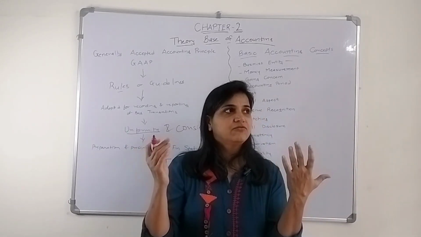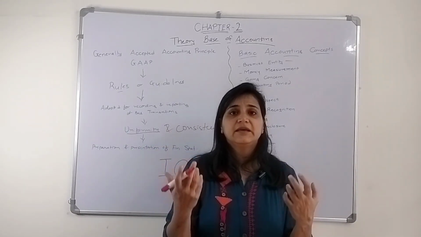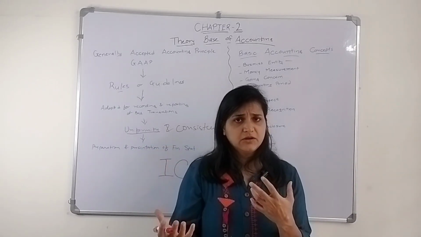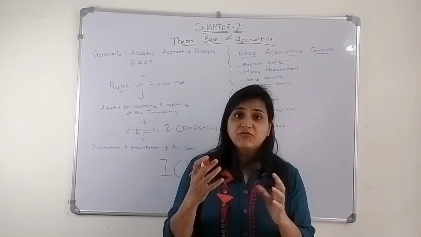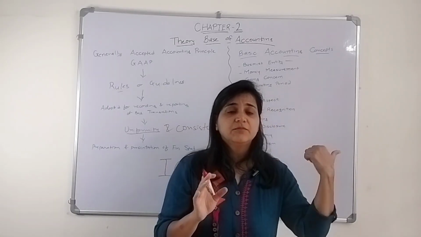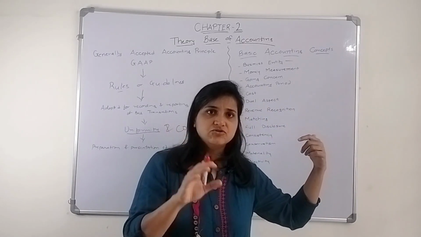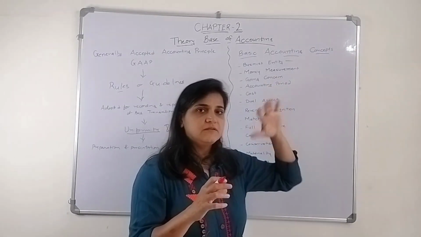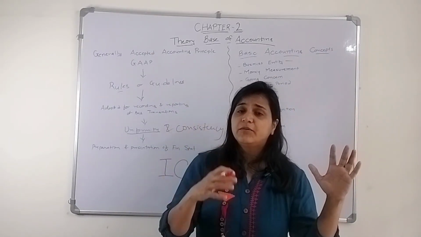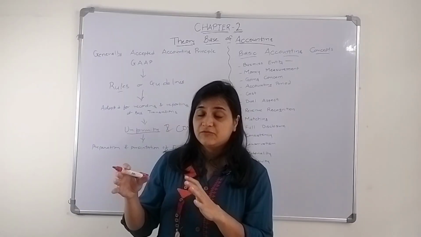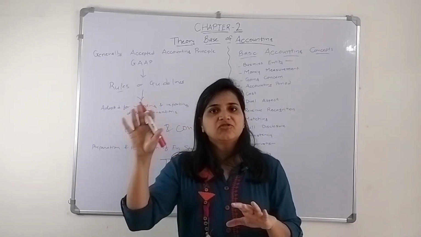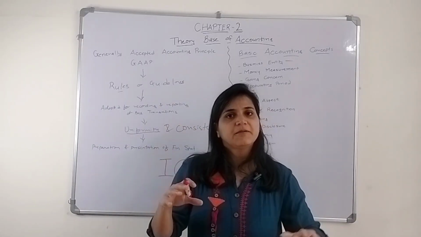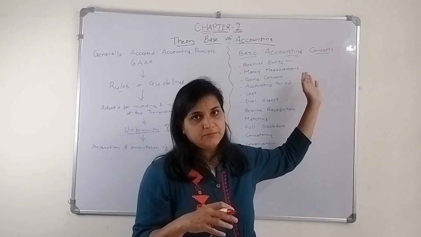For example, the owner is buying a mobile phone. He cannot charge it for his personal use, only for the purpose of business. If he is buying a mobile phone for the business, it's okay. But if he is buying it for his personal use, he cannot charge that mobile phone expense from the revenue of the business.